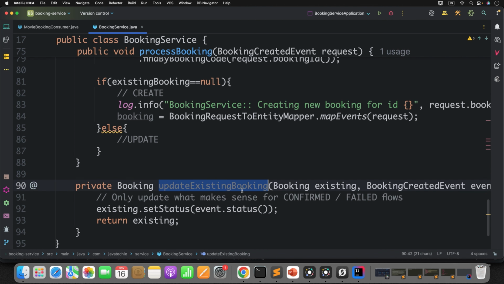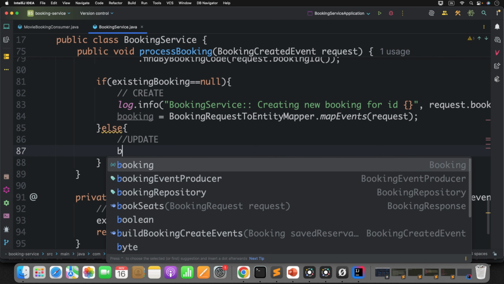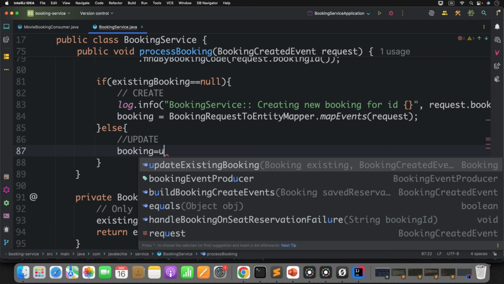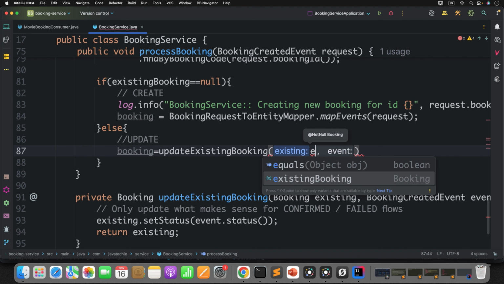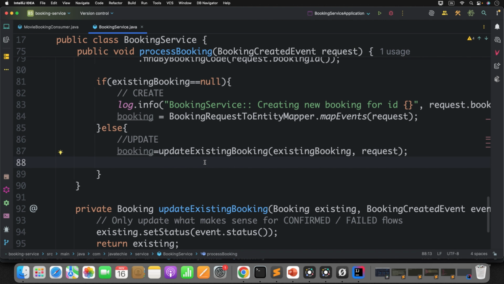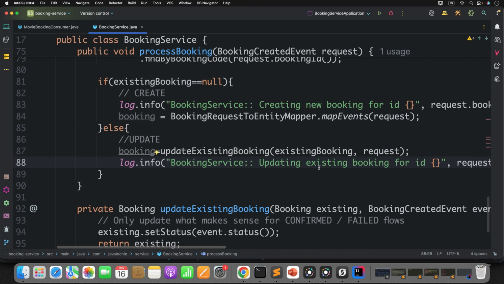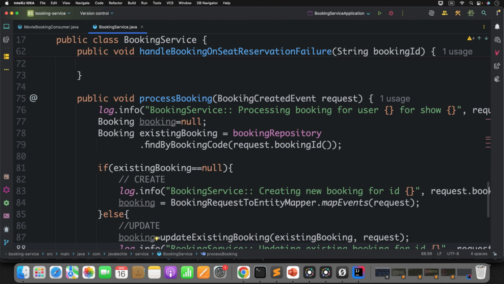That's it. So I can simply call here booking equals update existing booking, giving the existing booking object and our event, which is nothing but the request. Just add a log statement: booking service, updating existing booking for id this. That's it guys.